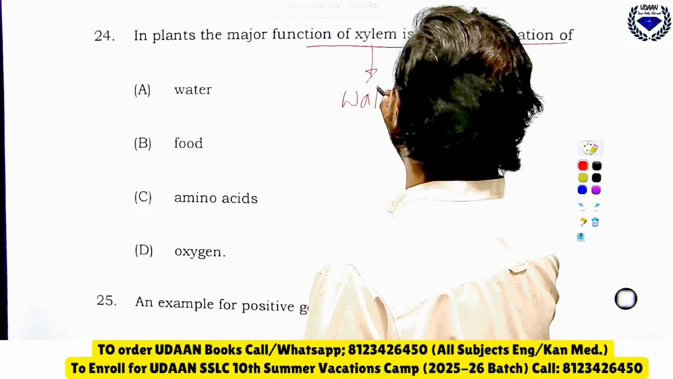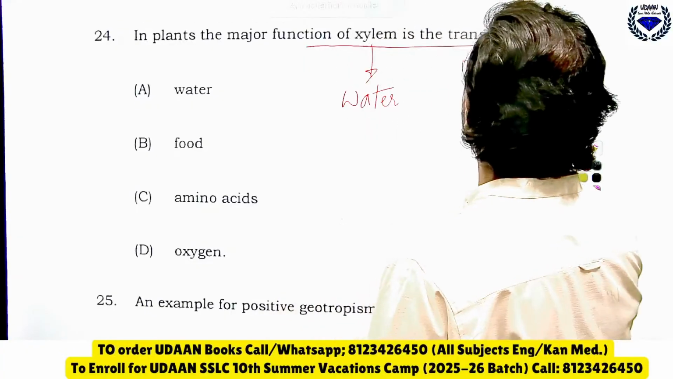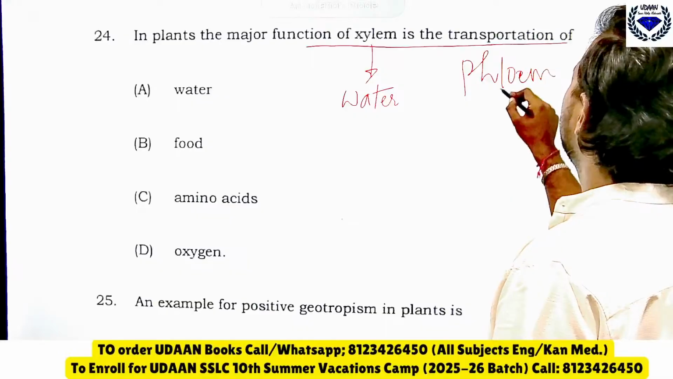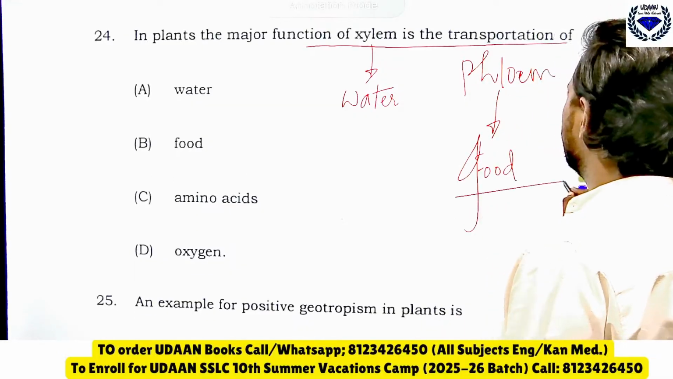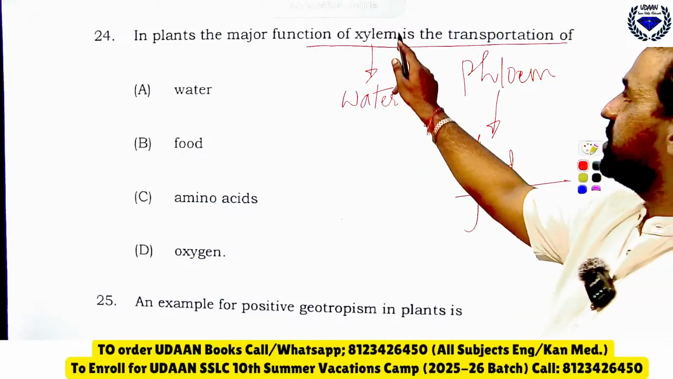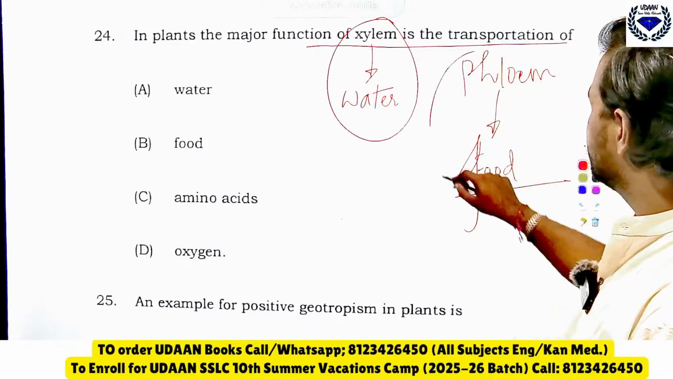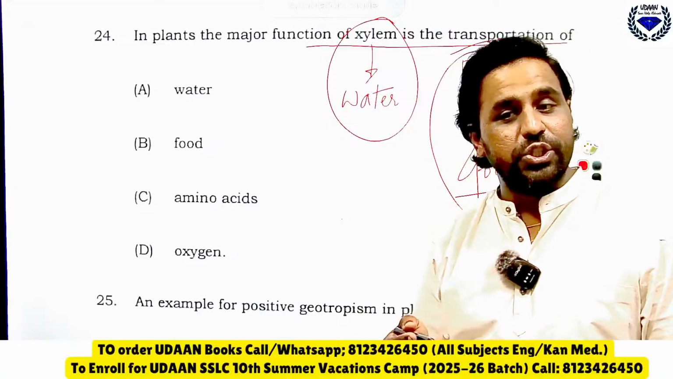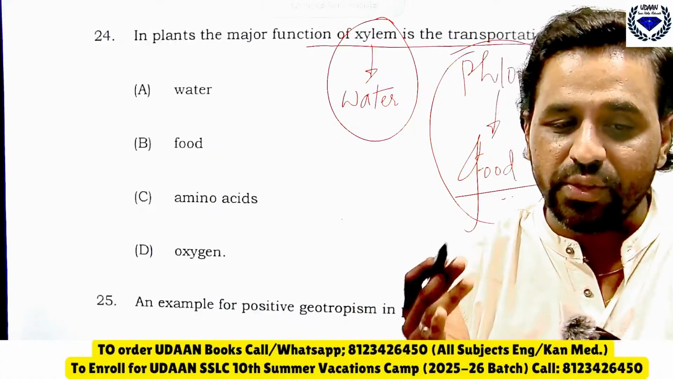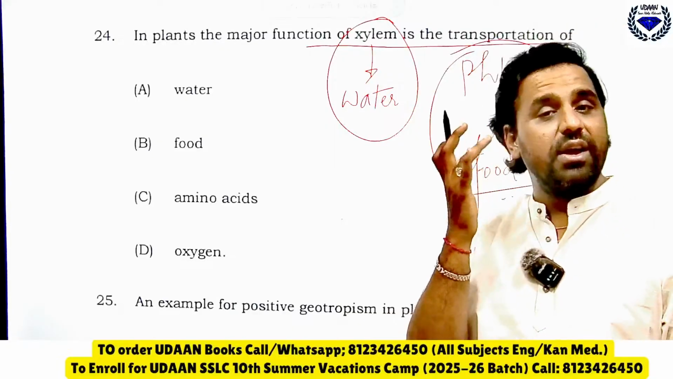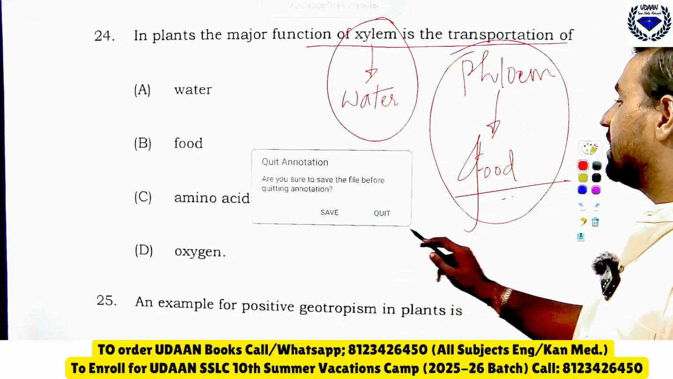Xylem is a water conducting tissue, whereas phloem is a food conducting tissue. You should remember these two. Xylem is a water conducting tissue, whereas phloem is a food conducting tissue. You should be capable and able to do this one. Pratik, Aryan, Keerthana, Roopa, very good, you are giving the right answers.